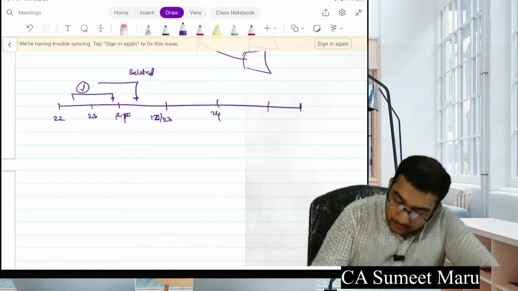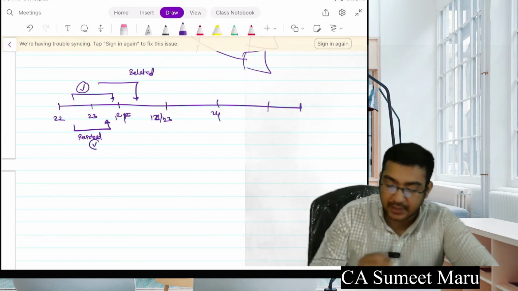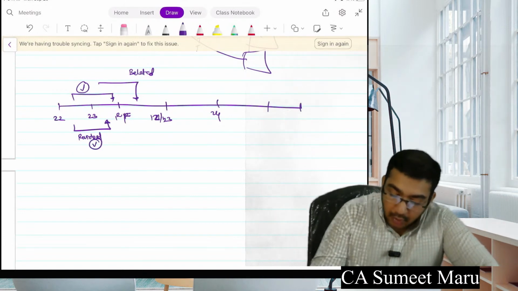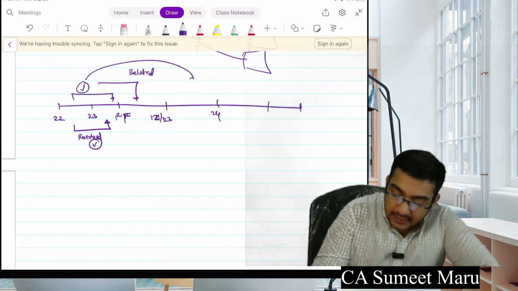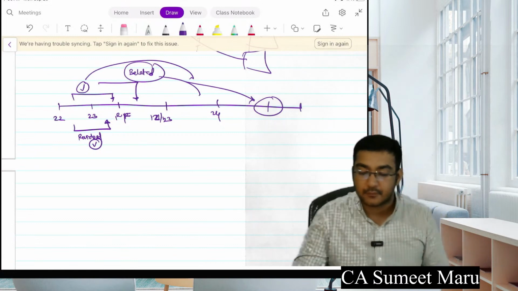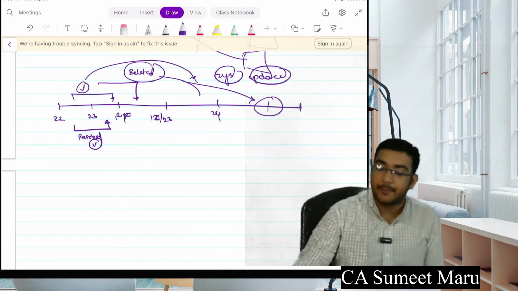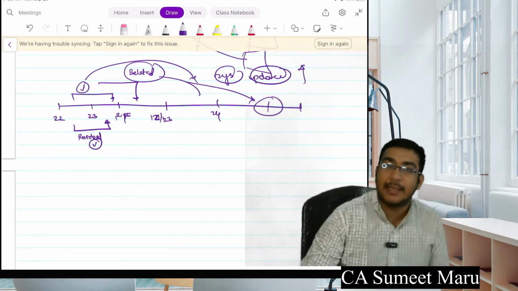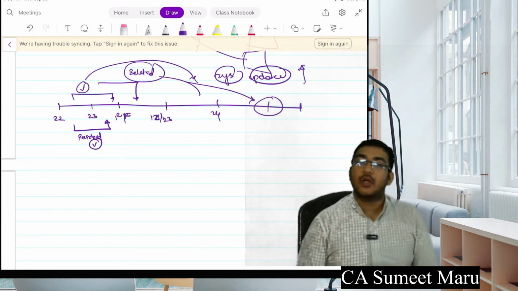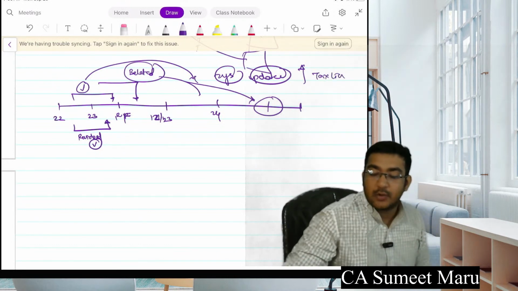This normal return can be revised any number of times, no problem. All these returns, belated as well as normal, can be revised up to here, and then for 2 years you can file an updated return. But remember, an updated return is filed only when you increase your tax liability. If you decrease your tax or increase your loss, it's not possible. Only if you increase your tax liability, then and only then you can update your return.